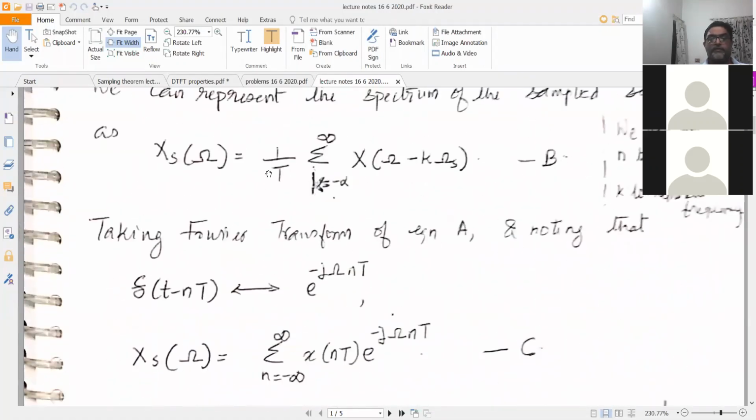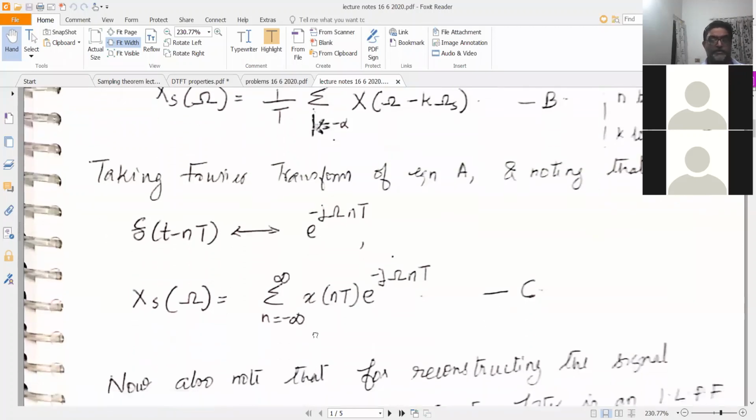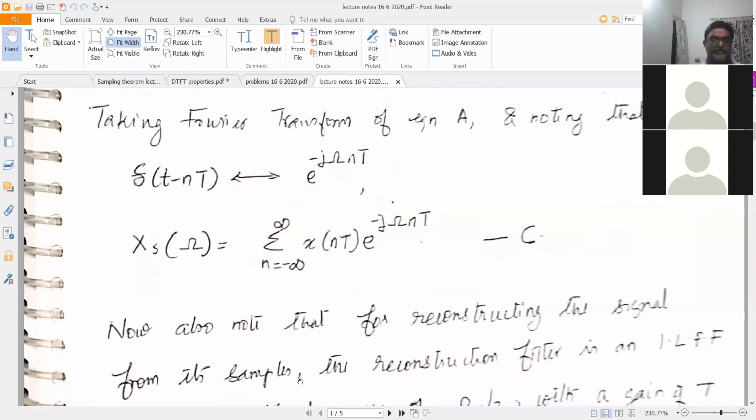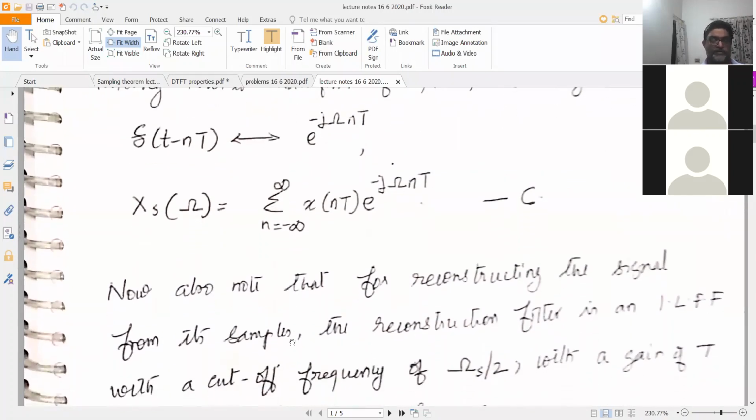Why do you need a gain of T? Because you have a scaling by 1 by T here. So you have to have a filter of gain equal to T, so that the amplitude of the original signal is exactly preserved. You are trying to perfectly reconstruct the signal with its original amplitude and, obviously, the original shape.